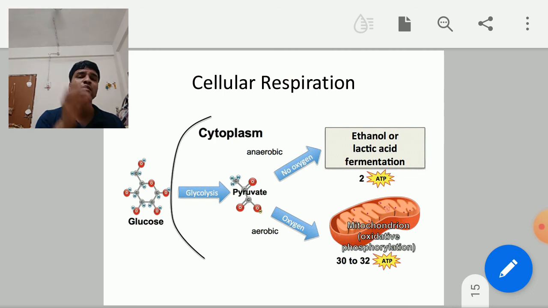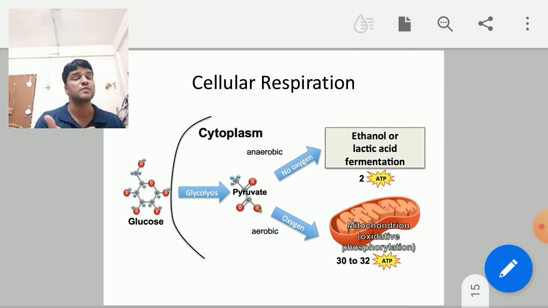Aerobic respiration is respiration in the presence of oxygen. Anaerobic respiration is respiration in the absence of oxygen. Understood? Where oxygen is not required, we call it anaerobic respiration, and where oxygen is required, there will be aerobic respiration.